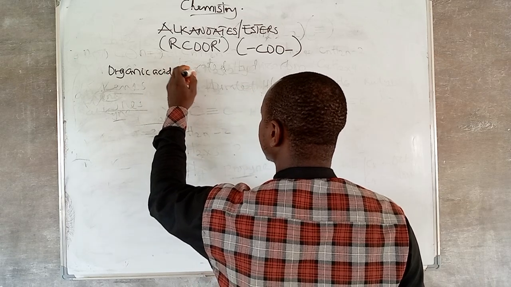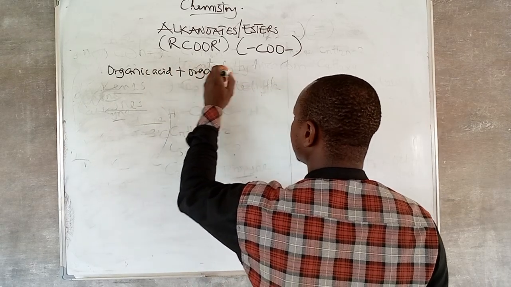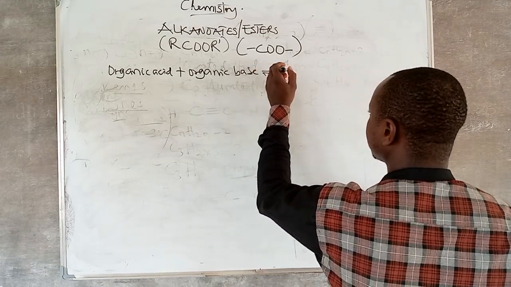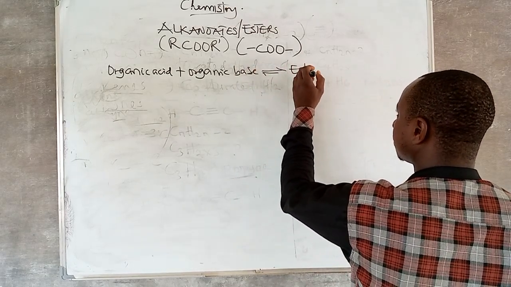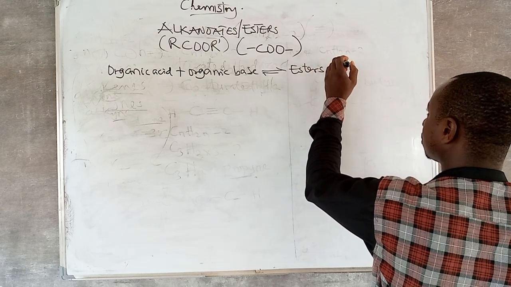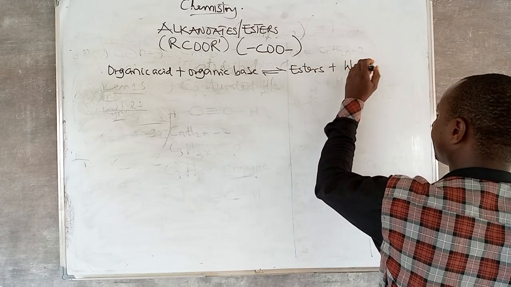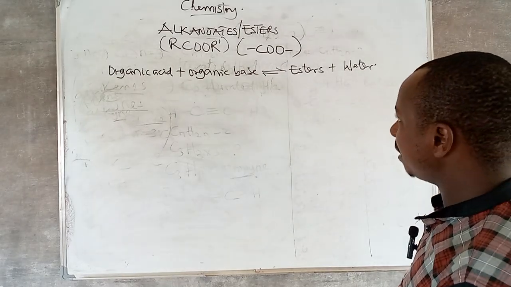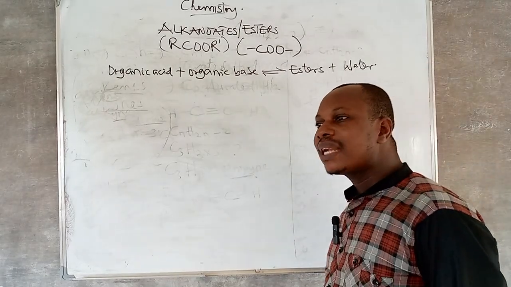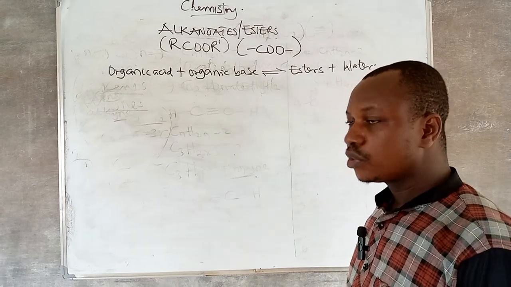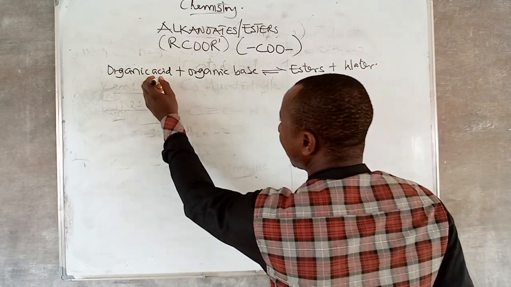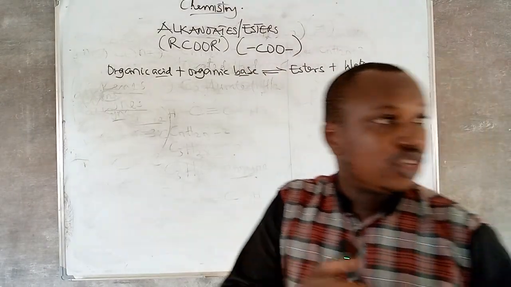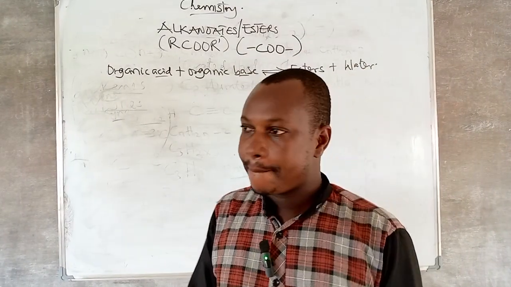Organic acid plus organic base, it is always a reversible reaction, gives you esters plus water. But in ordinary neutralization reaction, we say it is a reaction between an acid and a base to form salt and water. That is why I told you the two are similar.